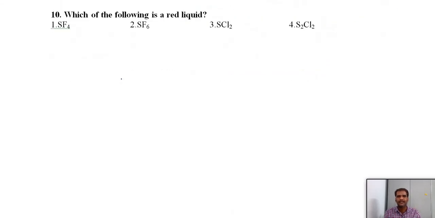Which of the following is a red liquid? Here we know that among the halides of sulfur, SCl2, sulfur dichloride, is a red liquid, but S2Cl2, the dimer of the monomeric sulfur halide, is a yellow liquid. These two you should remember: this is a yellow liquid and this is a red liquid. It is memory based.